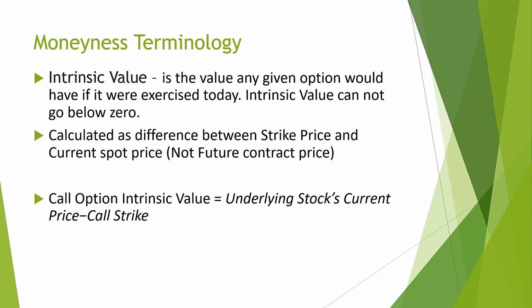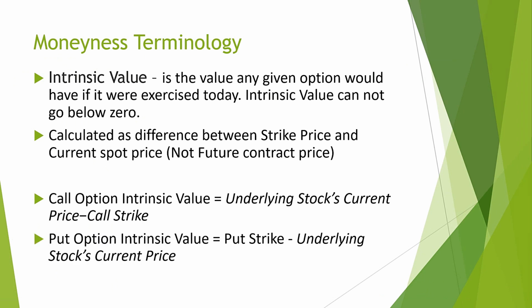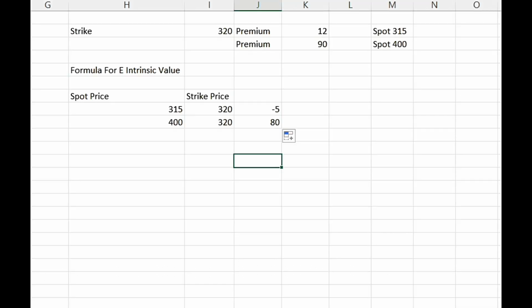Got this? Now the formula for the intrinsic value of a put is different, because puts are negatively correlated. The intrinsic value of a put is the strike selected minus the underlying stock's current price. For example, suppose I bought a put of Reliance for a strike price of 2700. The premium of the 2700 put is 30 rupees when spot is at 2710.